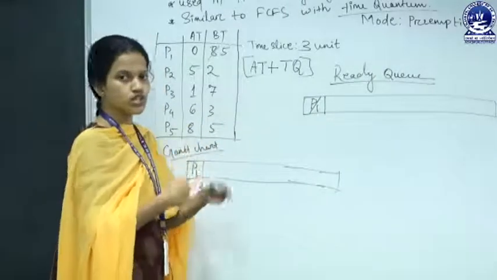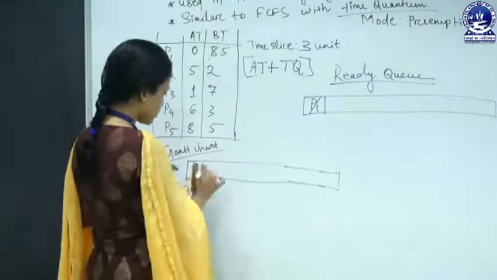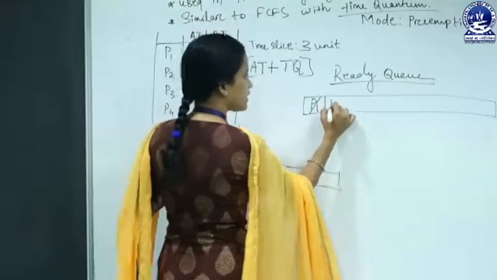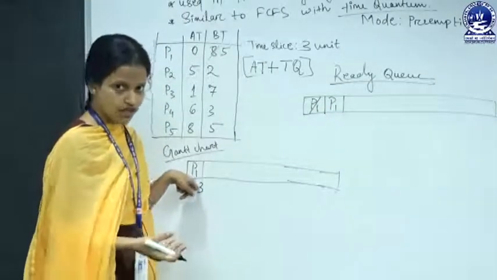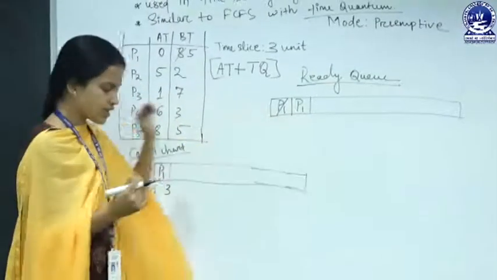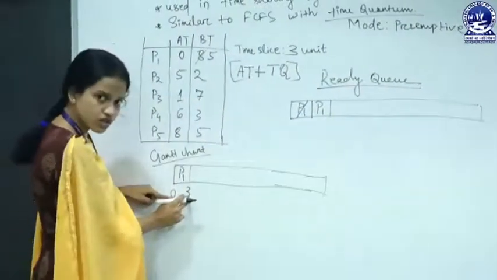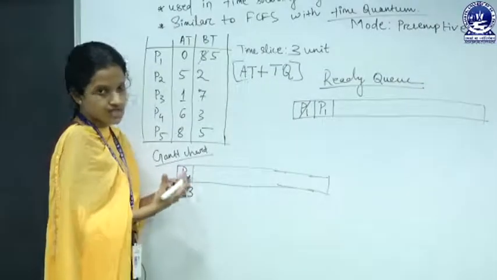This is called the switching process. But now we cannot put P1 directly there, because we have to check whether any process has arrived in the ready state during its execution, while P1 was running.